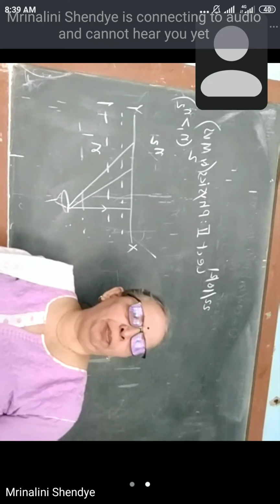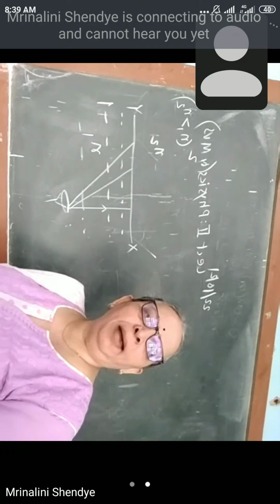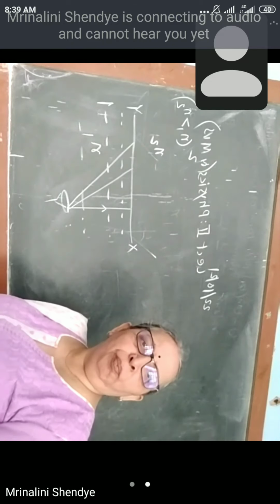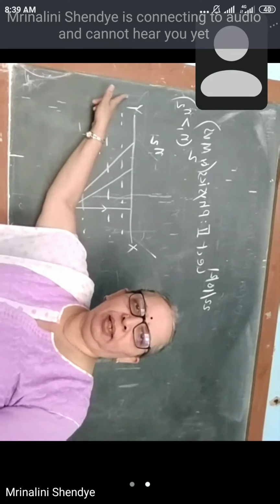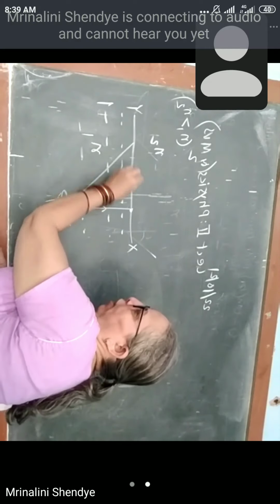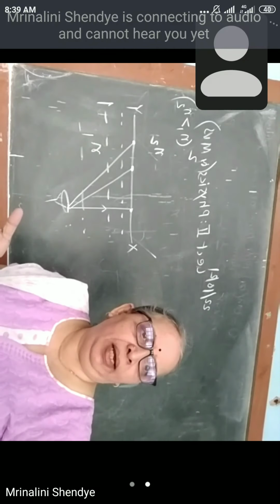So what happens then? You may get rays incident on the boundary surface at different points, having different angles of incidence.